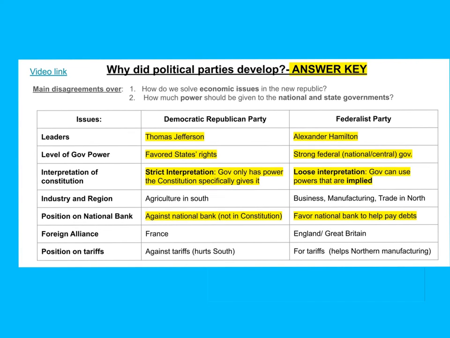But remember, as you look through this chart, that the main thing that you keep coming back to with these political parties is federal power. The Democratic Republicans in the South want stronger state governments. They don't want the federal government to be able to boss them around quite as much, probably mostly due to slavery, of course. The Federalist Party in the North favored a much stronger central government and a more loose interpretation of the Constitution in order to use implied powers to justify national banks and things like that.